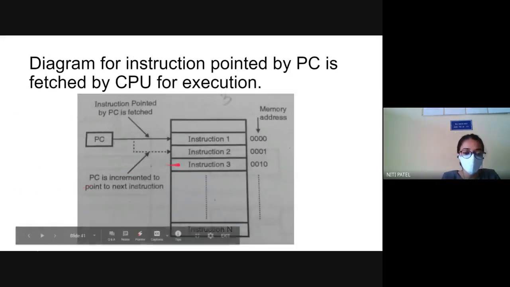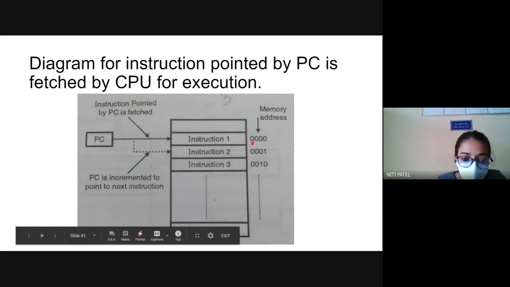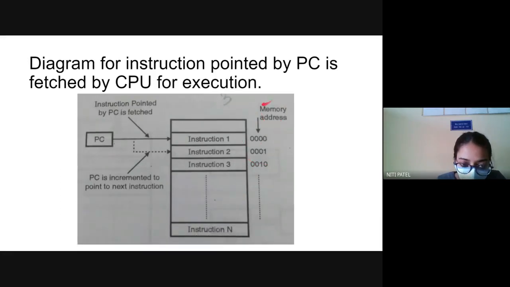So if you see this diagram now, this is a program. Where is that program? It is inside my main memory. Why? Because whatever I want to execute has to be first brought inside the main memory. Now this program has many instructions, instruction 1, 2, 3, and so on. Every instruction has a memory address. If you see here, 000, 001, 0010, and so on. So what is this 0001? It is the memory address. What is that instruction? Say suppose integer a equal to 2, which means 2 will be stored in the variable a.